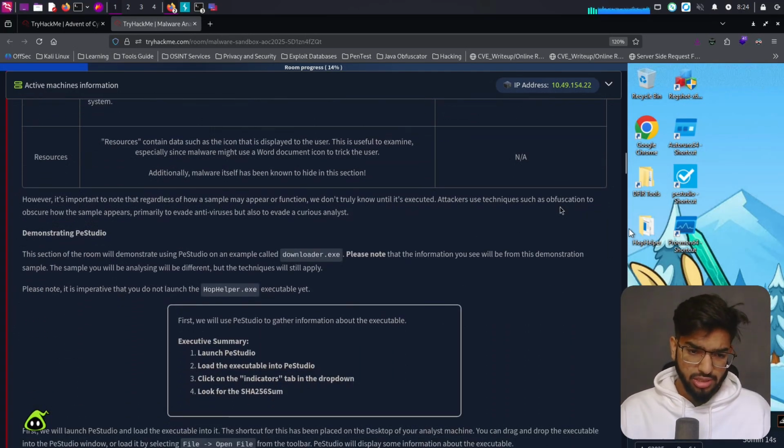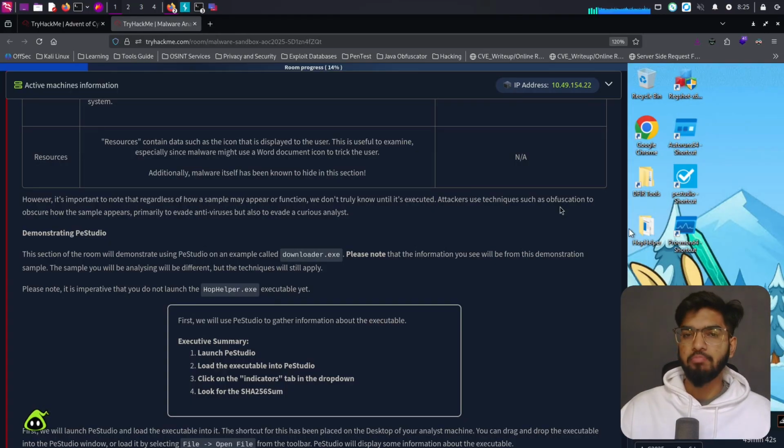Resources. Resources contain data such as the icon that is displayed to the user. This is useful to examine, especially since malware might use a Word document icon to trick the user. Additionally, malware itself has been known to hide in this section. So usually Windows macros are disabled for that reason, because they can run in the background, and usually those are executing the programs or the exe files which are embedded hidden inside it.